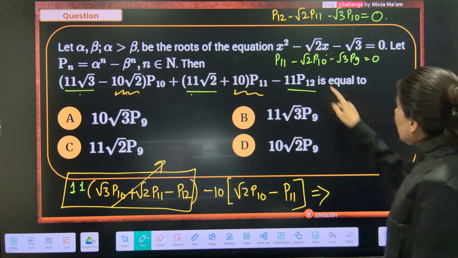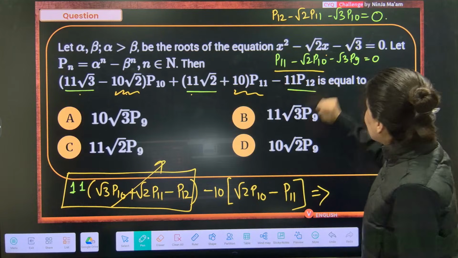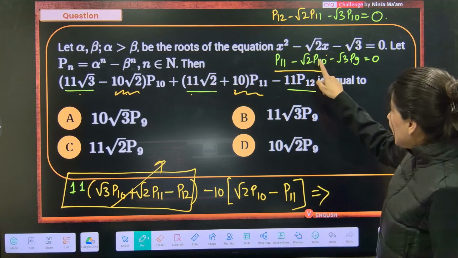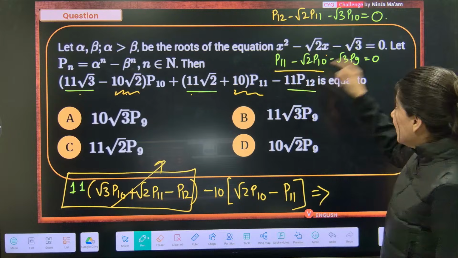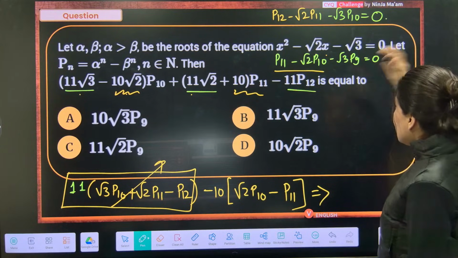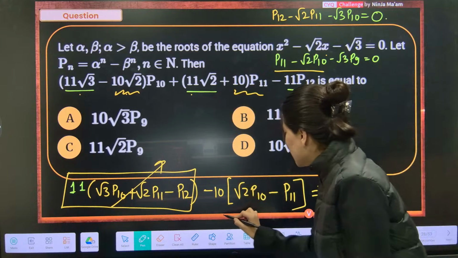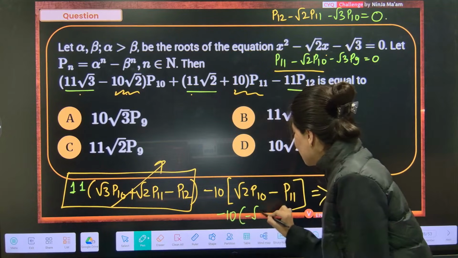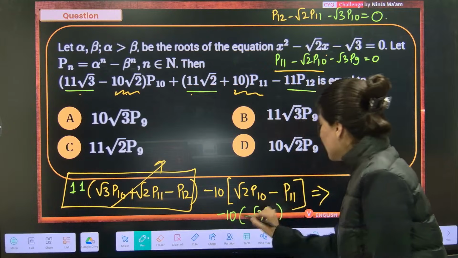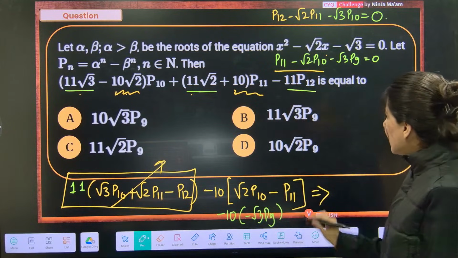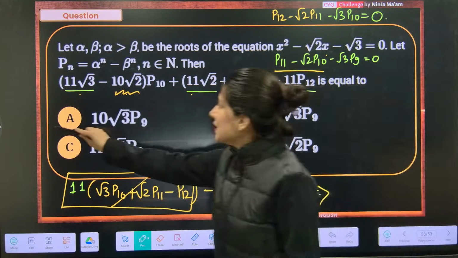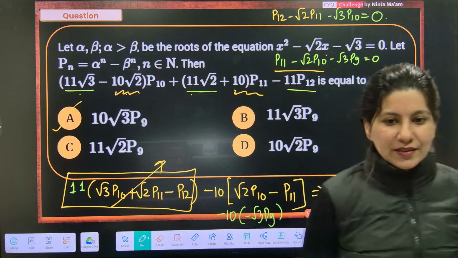So now, if you just focus on this, root 2 P10 minus P11 is going to be what? Minus root 3 P9. So minus 10 root 3 P9 is your answer. So 10 root 3 P9, where are you? 10 root 3 P9, option A. Okay.